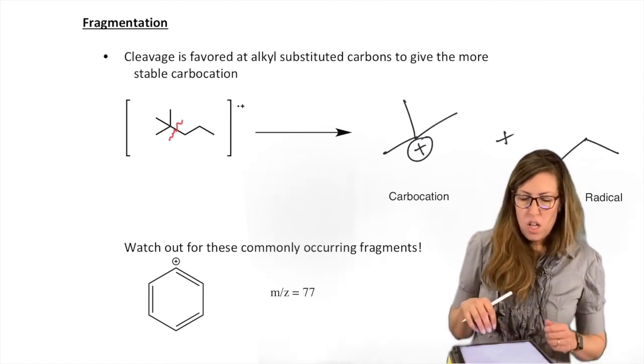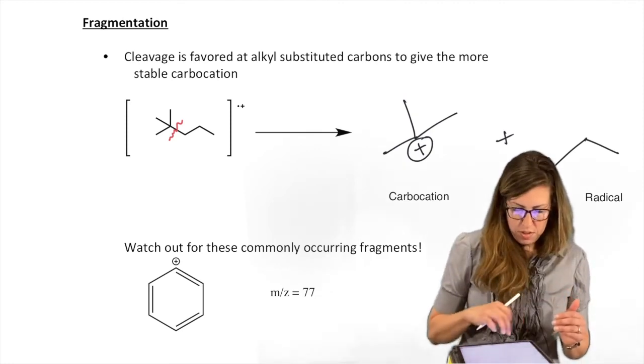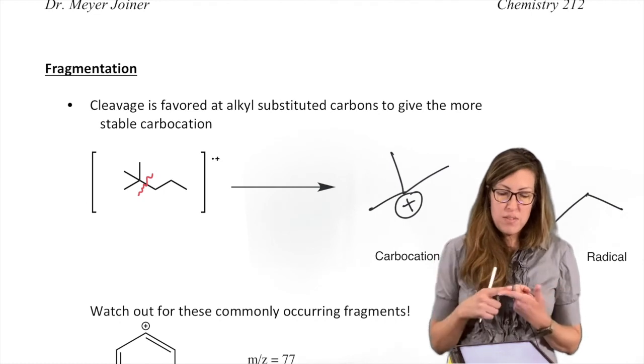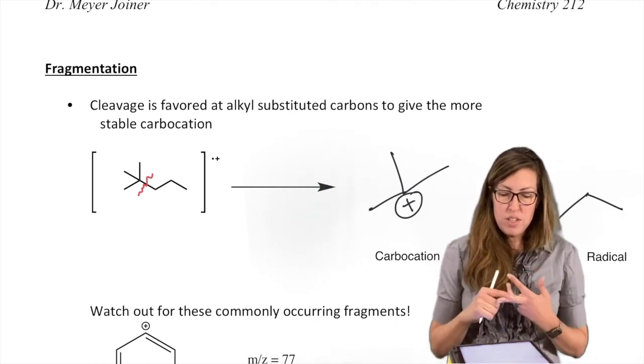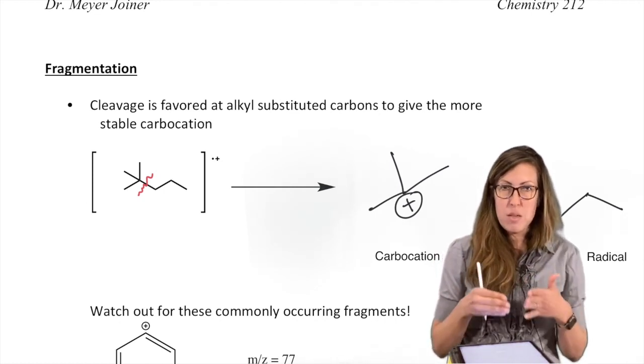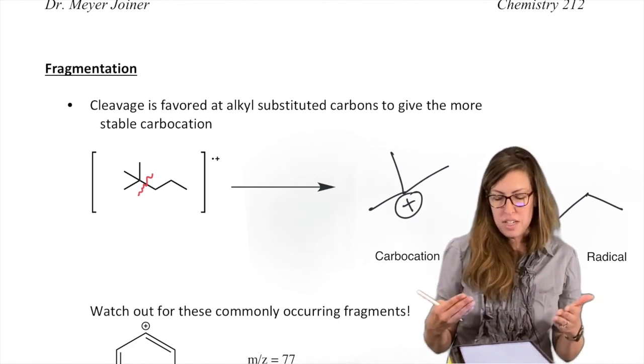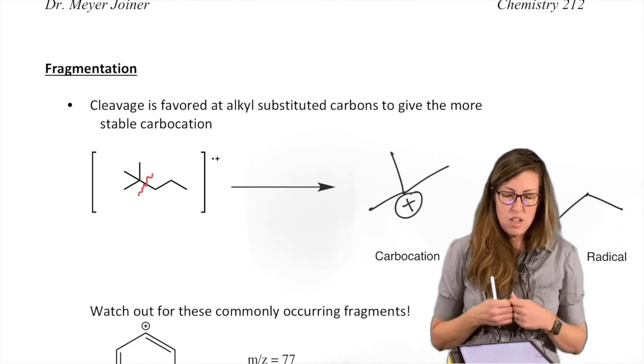A lot of times we have to reason through that rule of thumb. Cleavage, which is breaking the bond, favors alkyl substituents to give that stable carbocation. So I looked for alkyl substituents. I broke it there to try to get a nice carbocation. So we see that peak there.